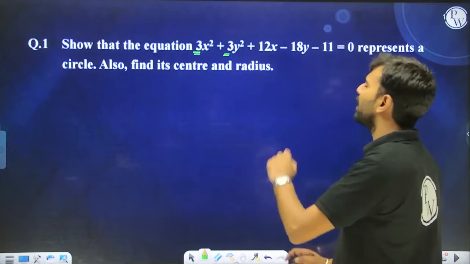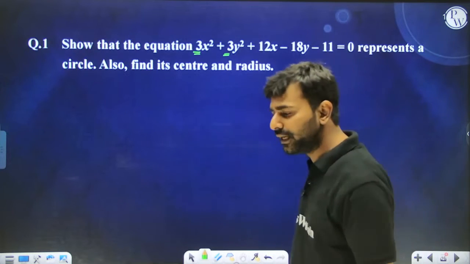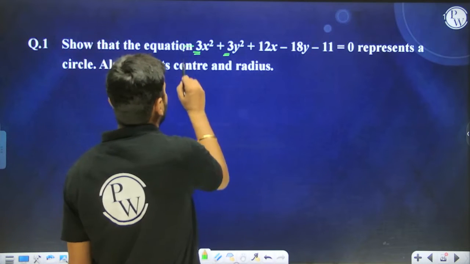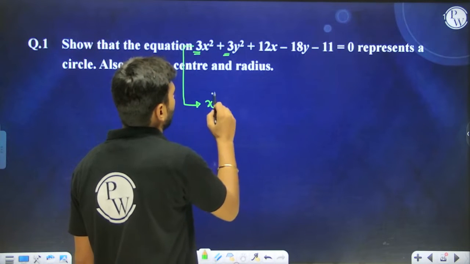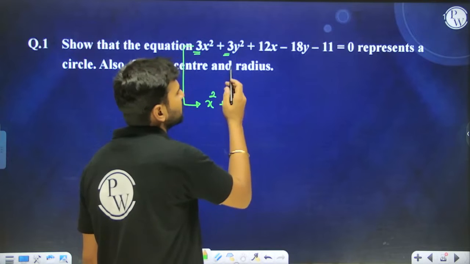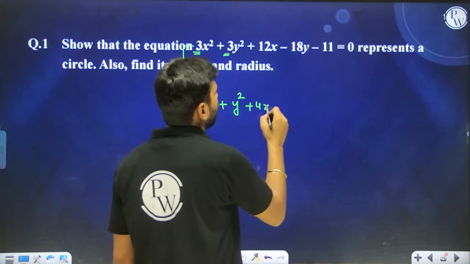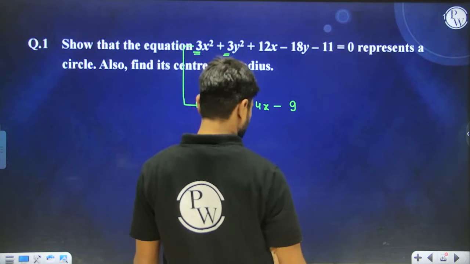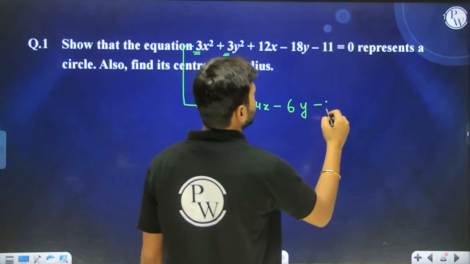Now, the moment you have identified that this is an equation of a circle, in order to write down the center and radius of the circle, you first make the coefficient of x square and y square equal to 1. So for that, you need to divide this equation by 3. The moment you do that, what you're going to have is something like this, yes or no?